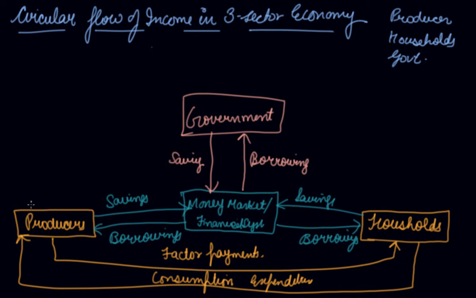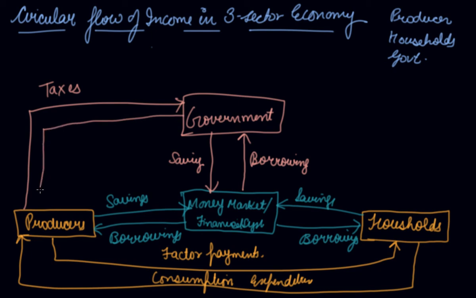Now what do producers give to the government? They give taxes. What does the producer get from the government? The government might also buy some goods and services from the producer. So the producer gets government expenditure, and also gets some subsidies if it's producing. So the government might give some subsidies to the producer.